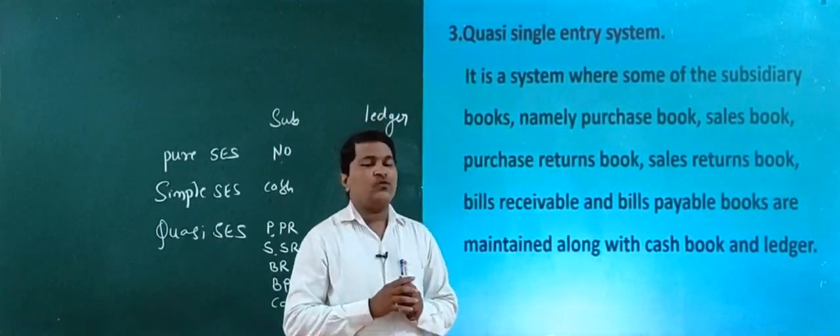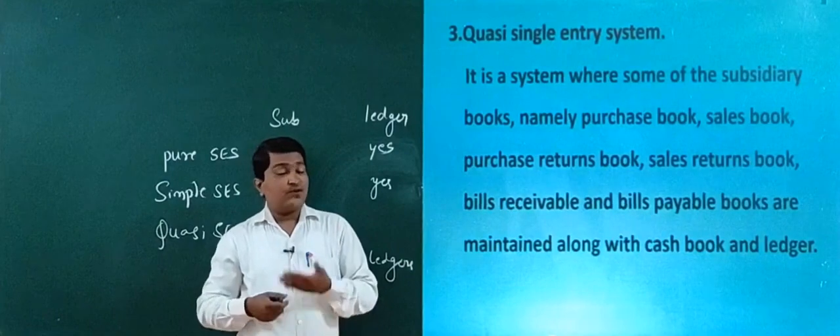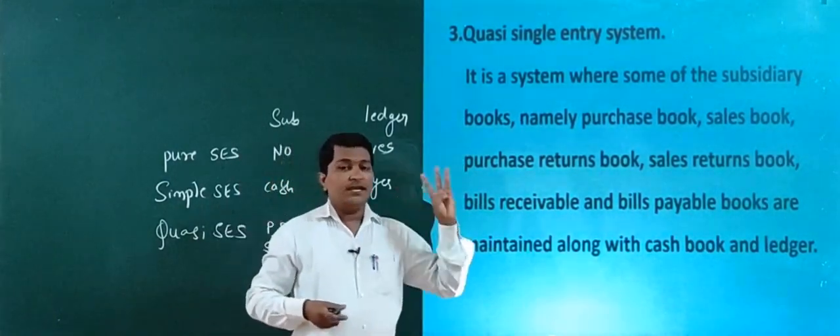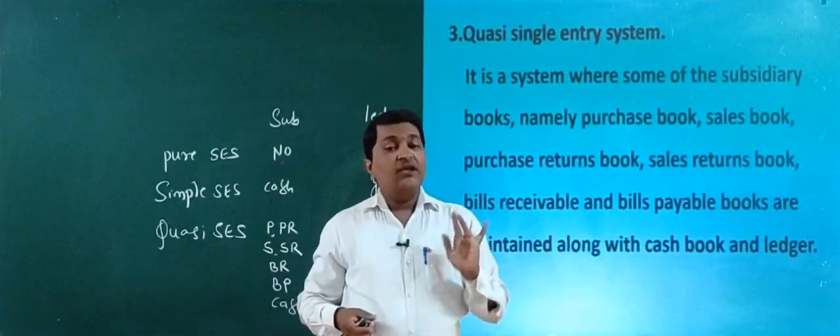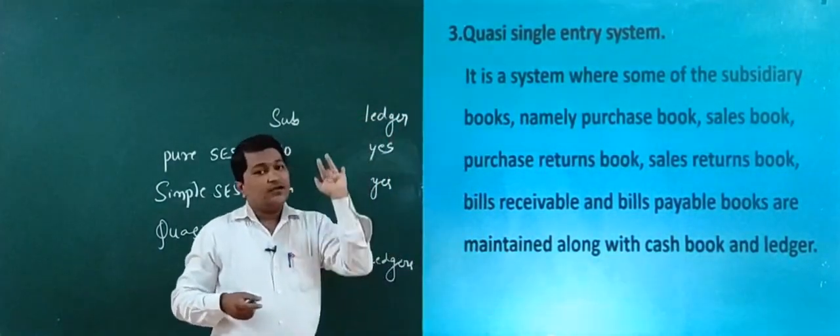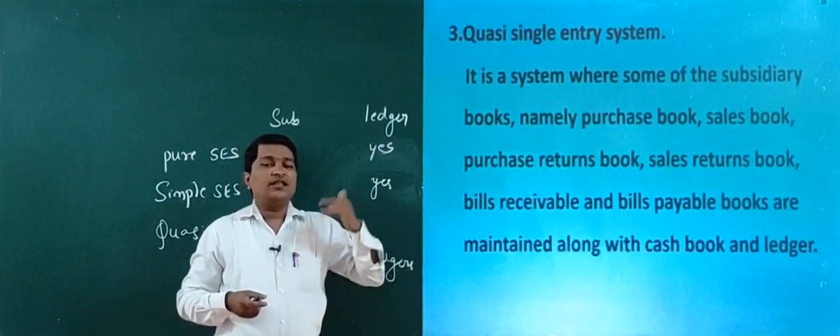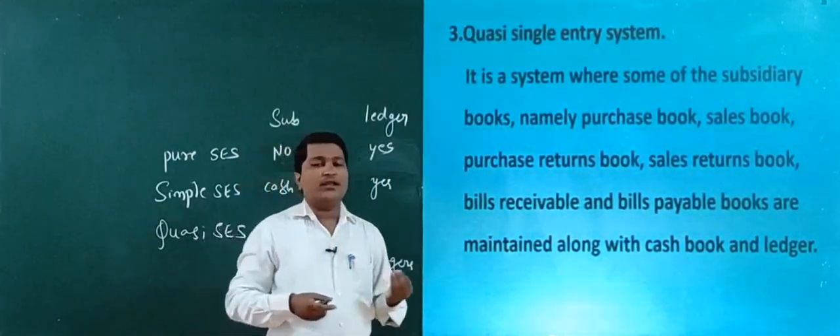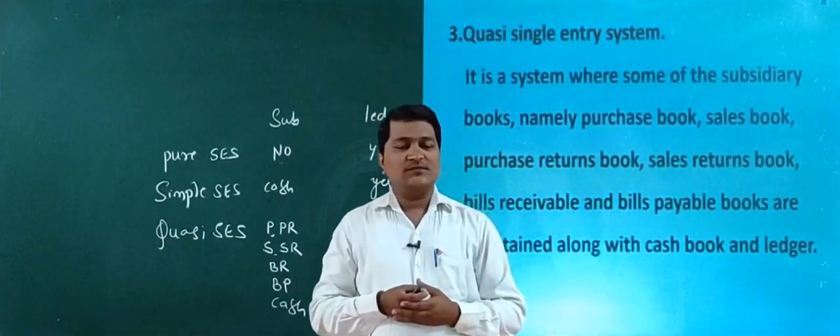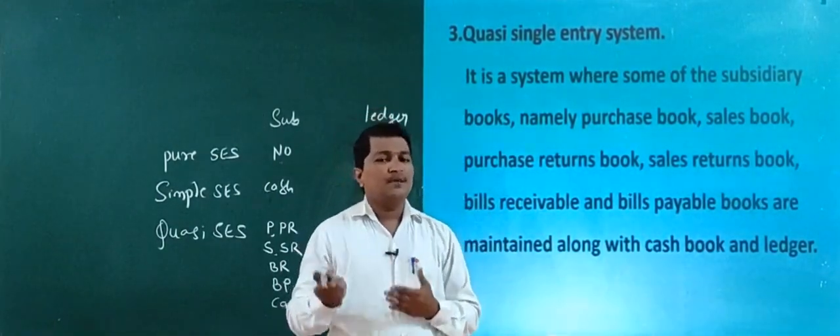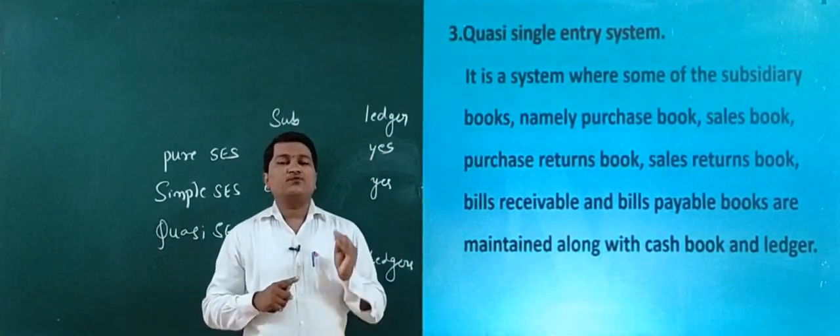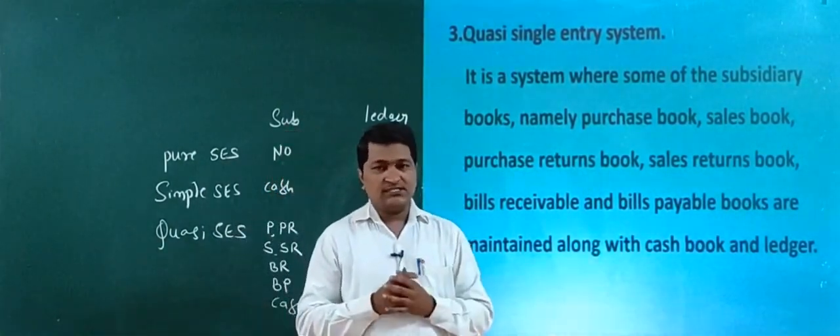So already you studied single entry system from the first class up to here. Yes, in the first class you learned the meaning and features of single entry system. In the second class you studied merits and demerits of single entry system, and in this class you are learning the types of single entry system. Means already we completed meaning, features, merits, demerits and types of single entry system.